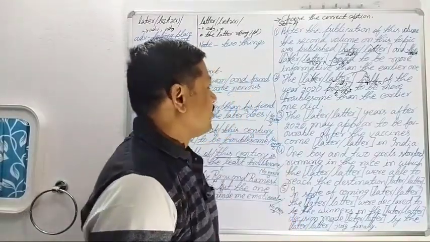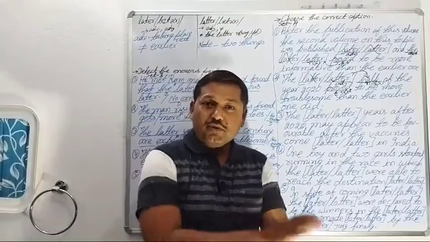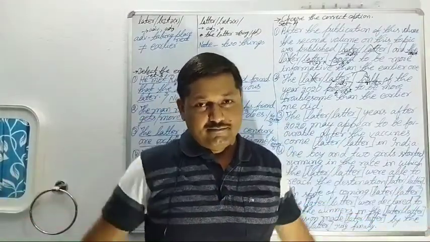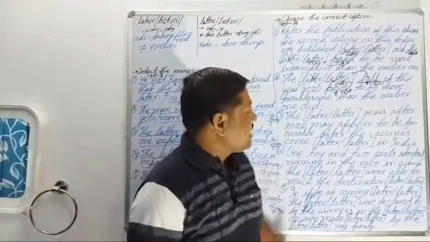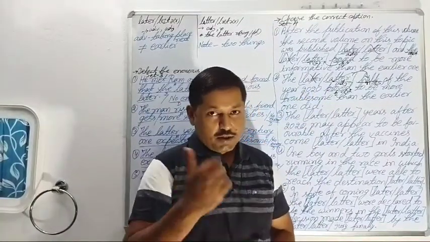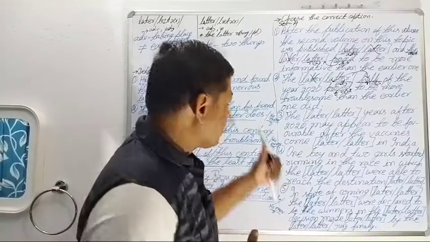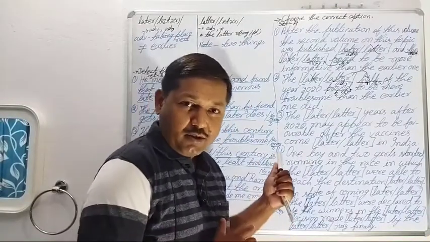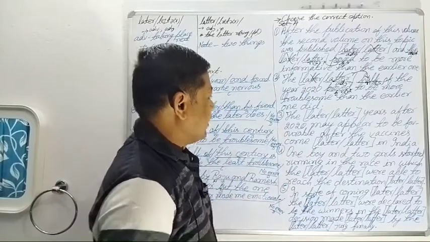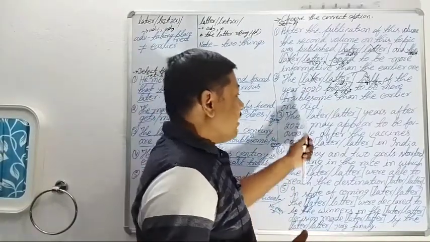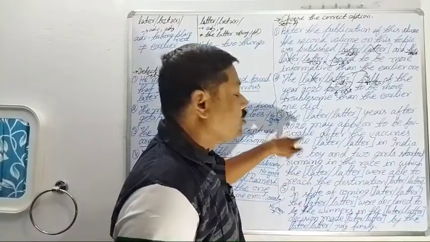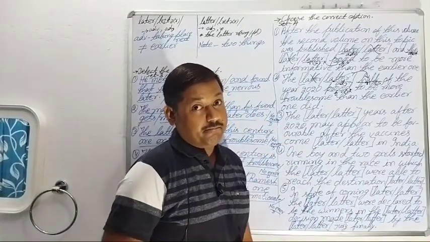And I hope that the second sentence would have also been very clear, where later or latter would be used. So, do you give me the permission to proceed to the third sentence? May I go? May I discuss? Thank you. So now, to the third sentence. The later or the latter years after 2020.